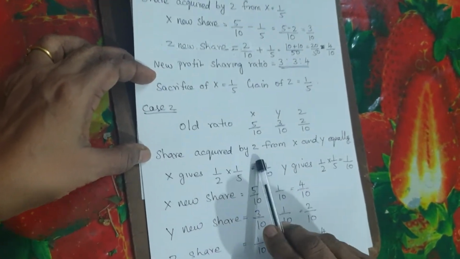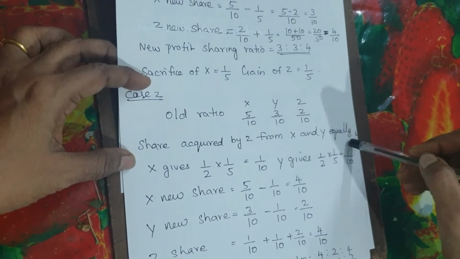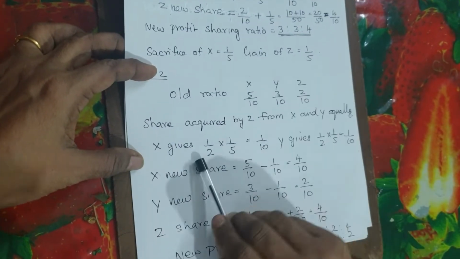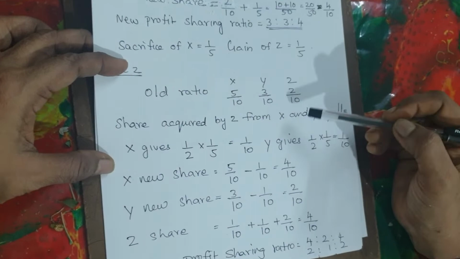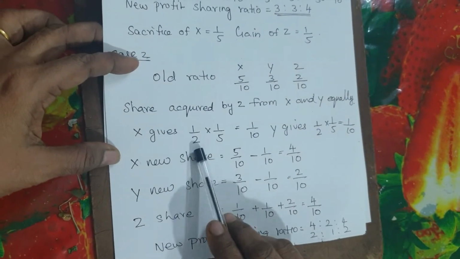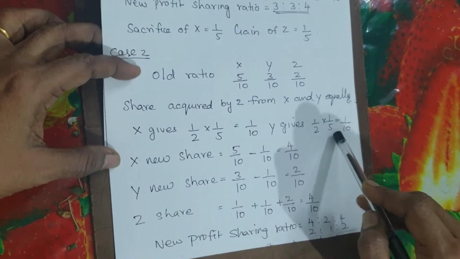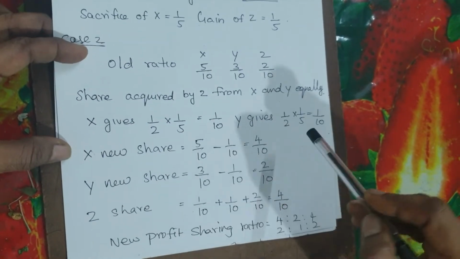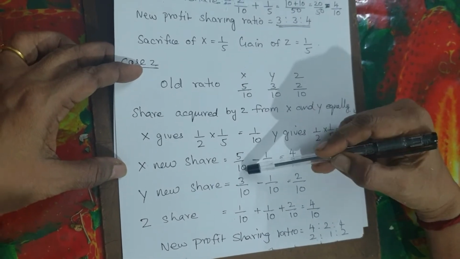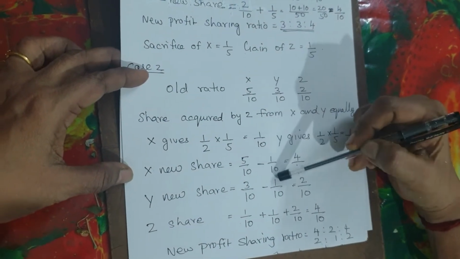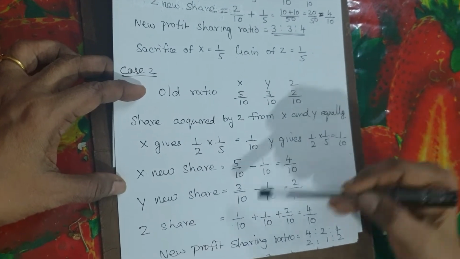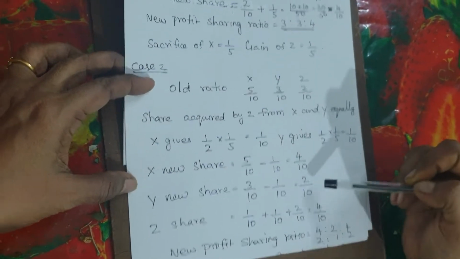Share acquired by Z from X and Y is equal. That is, from both of them, Z is getting equally. So how much is X giving? Actually, Z's share is 1/5 he is getting. That 1/5 equally he is getting. So half of 1/5 and half of 1/5. So X gives 1/10, Y gives 1/10. So X's old share is 5/10. He is giving 1/10 to Z. So it becomes 4/10. Like that for Y also, 3/10 minus 1/10, he gets 2/10.